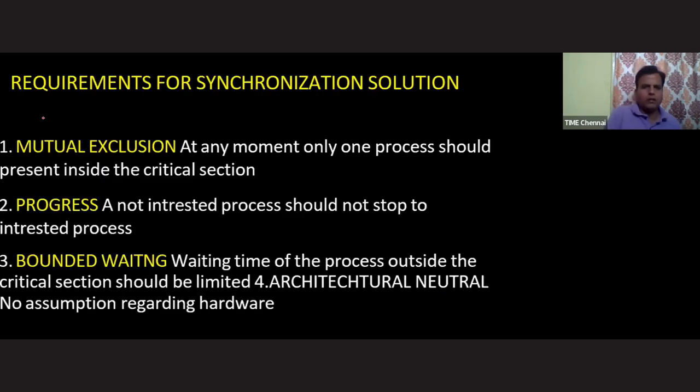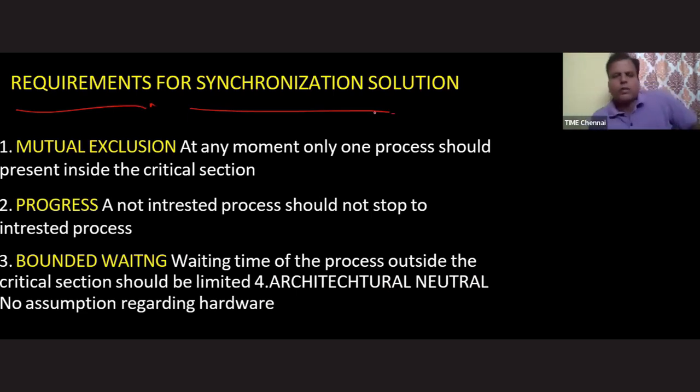Now come to the main points. Requirements for a synchronization solution. Requirements to tell whether a synchronization solution is correct or not. This is actually the fourth one, by mistake it came here. The first one is mutual exclusion, the second one is progress, the third one is bounded waiting, and the fourth one is architecture neutral.